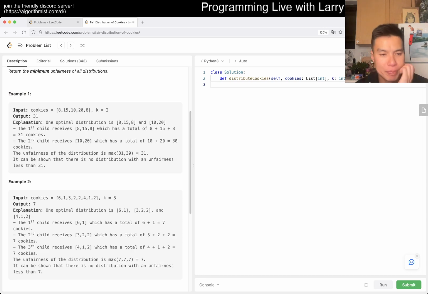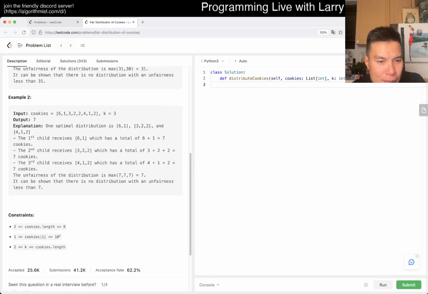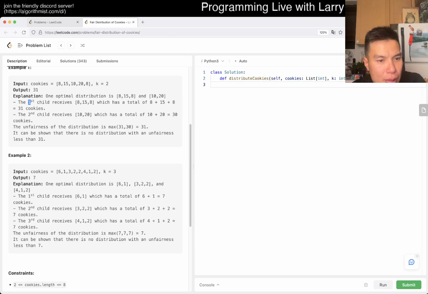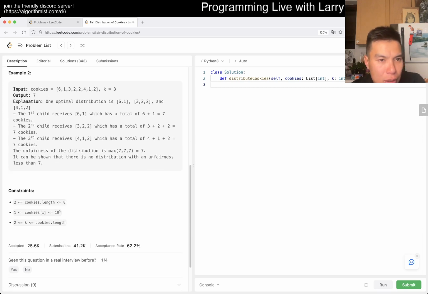Let's see. I feel like I should know this, but for example, for k equal to 2, we can make sure that bag 1 is more than bag 2, but I don't know if that makes sense. Can we do binary search?